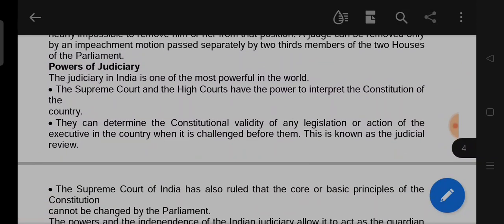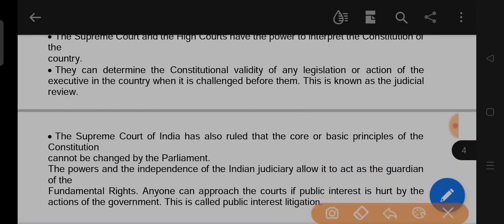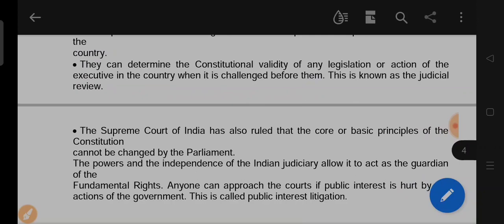Next, power of judiciary. What are the powers of judiciary or judges? The judiciary in India is one of the most powerful in the world. The Supreme Court and the High Court have the power to interpret the constitution of the country. They can determine the constitutional validity of any legislation or action of the executive in the country when it is challenged before them. This is known as judicial review.